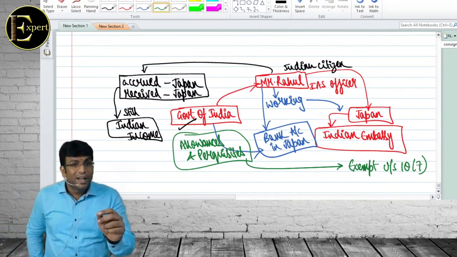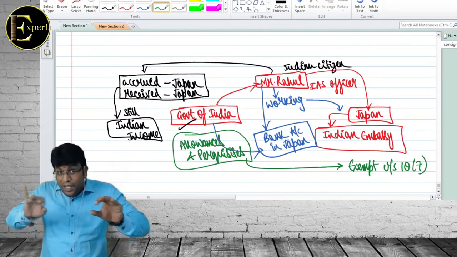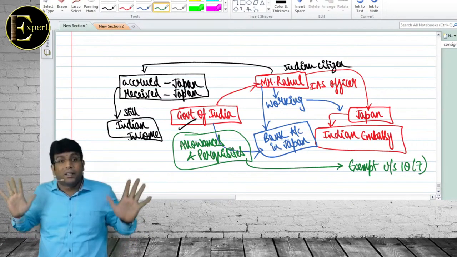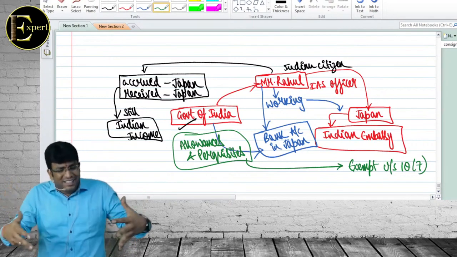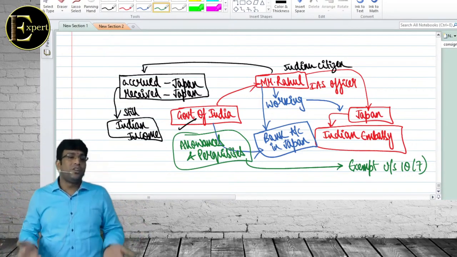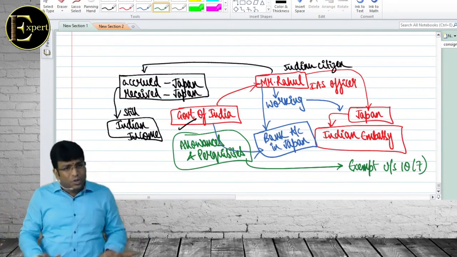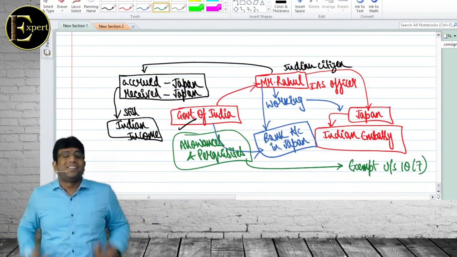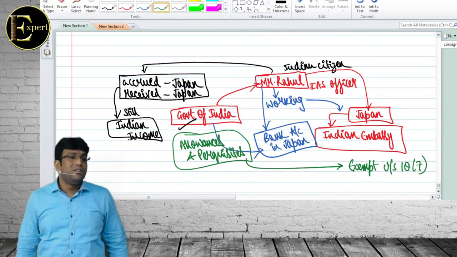समझ में आ रहा है बेटा? अगर allowance और perquisite के classification में गड़बड़ कर दिए, तो tax treatment में पूरा का पूरा खत्म हो जाएगा. See, this is a general statement. What everybody says, allowance is cash, perquisite is kind. उधर ही रुक जाएंगे. That is correct only, but that's not the full answer. That's half answer. आधा अधूरा answer है वो.